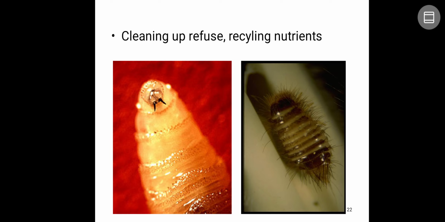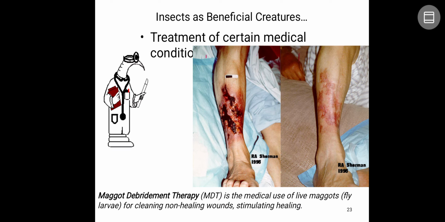So that's why some of the insects are helping us, like maggots or honeybees, which can be used for medicinal purposes. And some of the insects can be used for recycling also, where they act as scavengers. So you can see one example called maggot debridement therapy, that is MDT.